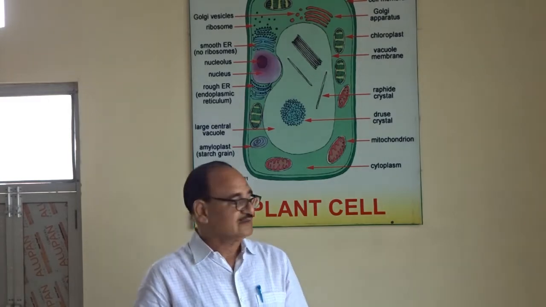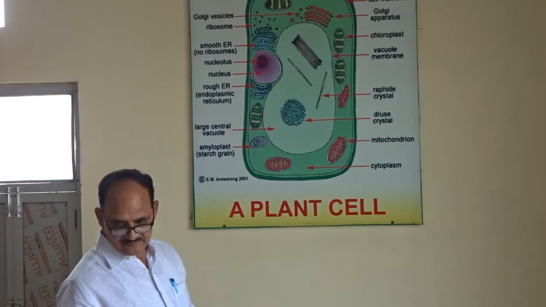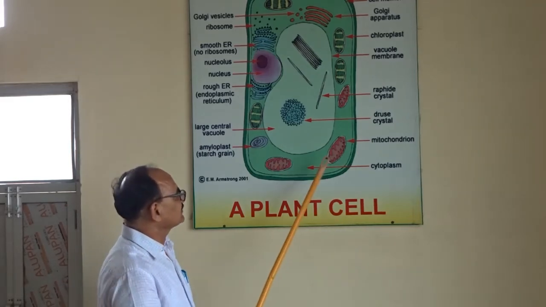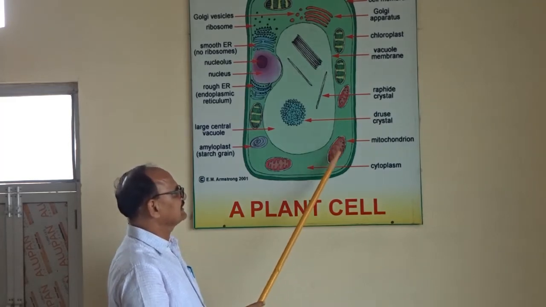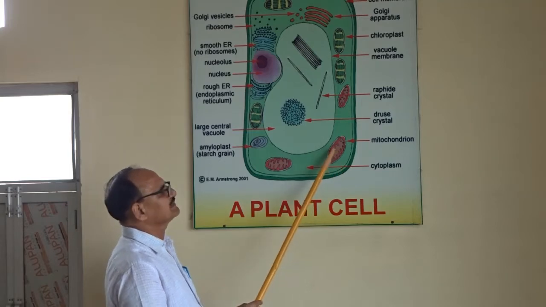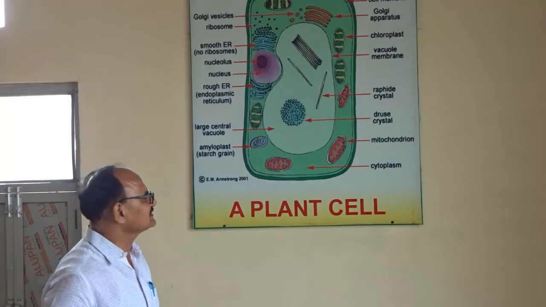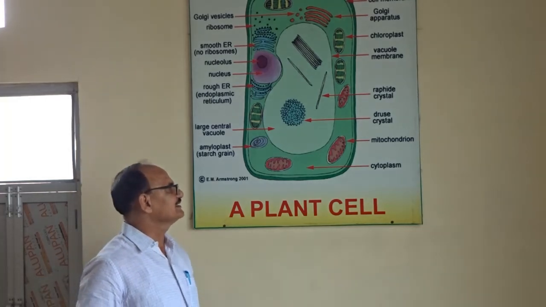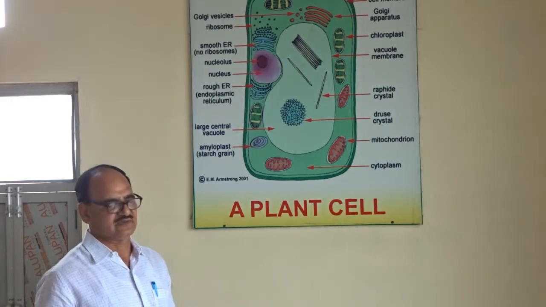Therefore, oxidation occurs in mitochondria, the site of respiration. By respiration, food material is oxidized and releases ATP, and ATP is the currency of energy for living beings.